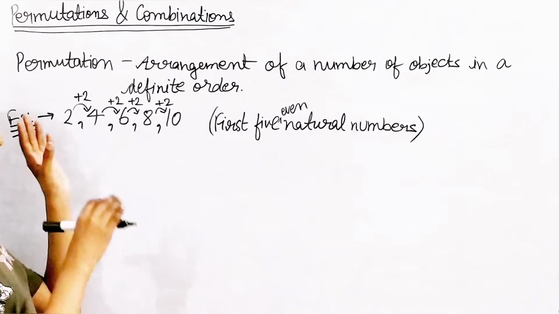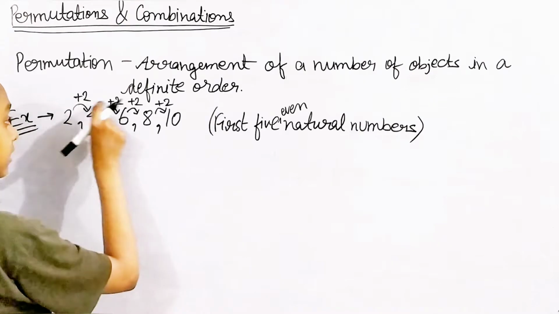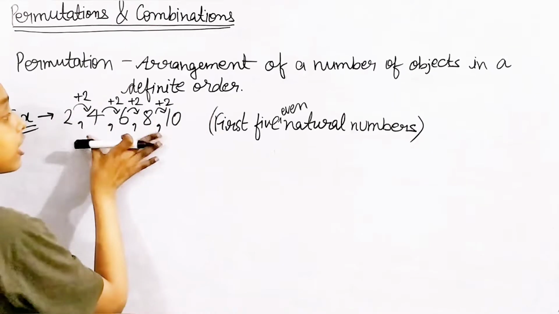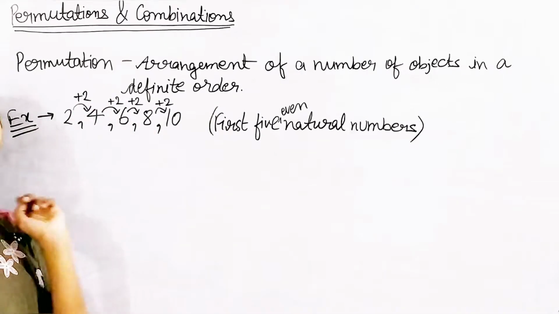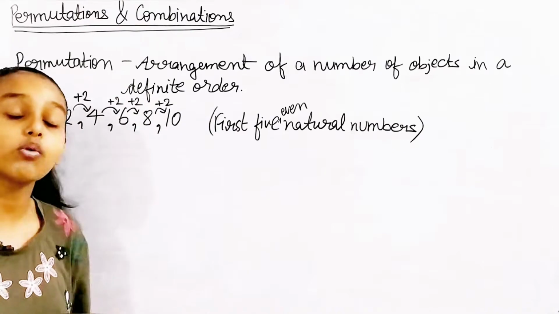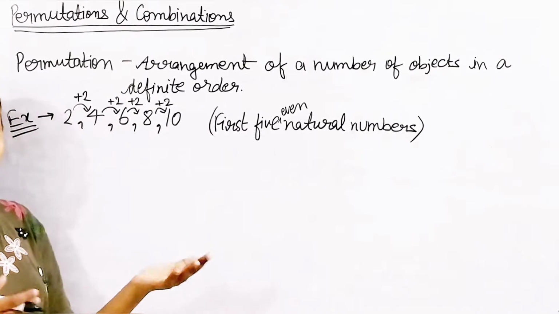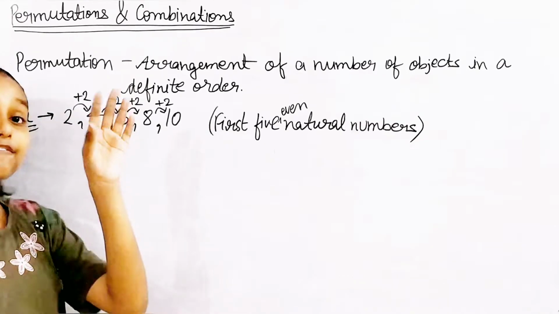Basically, what we can see here is an arrangement of a number of objects in a definite order. Or we can even say indefinite. What will that mean? Definite order, we're just getting this, but what will then be indefinite order?